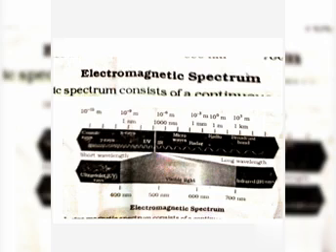Depending on wavelength and frequency, different places in it are called by different names, like cosmic rays, gamma rays, X-rays, UV rays, IR rays and microwaves.